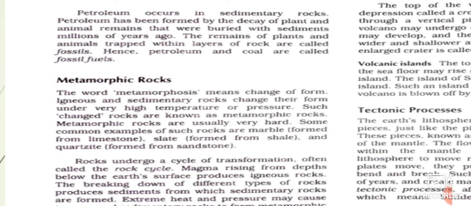So how does it happen? Let's see now. Igneous and sedimentary rocks are buried deep inside the earth's crust, and they undergo extreme heat and pressure. Then they completely change in form and characteristics, and they become dense and compact, forming metamorphic rocks.